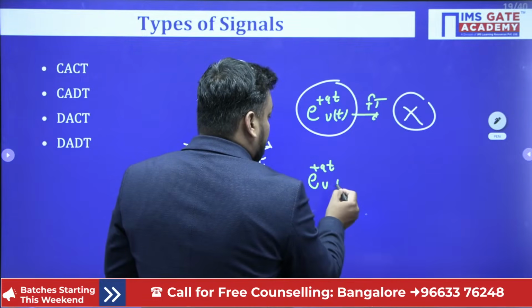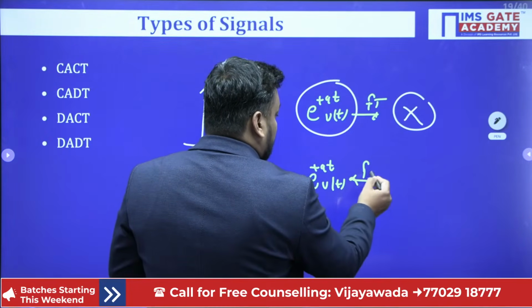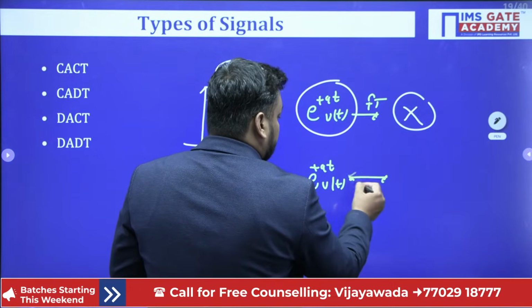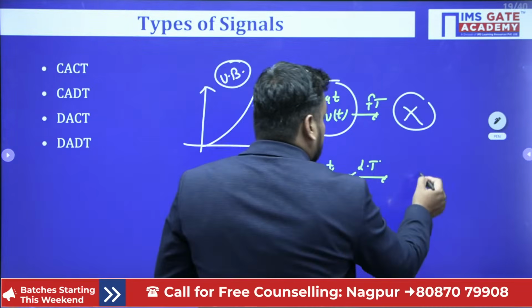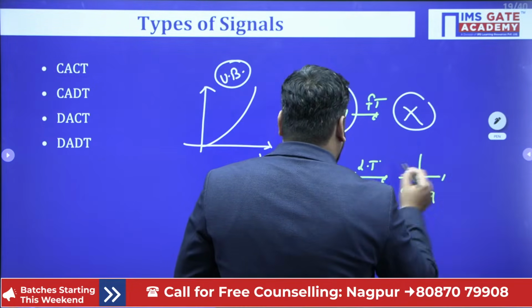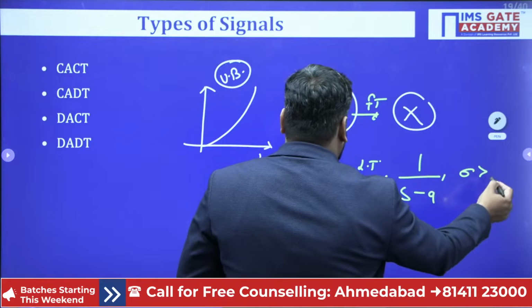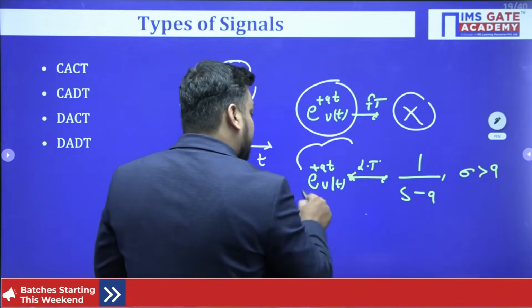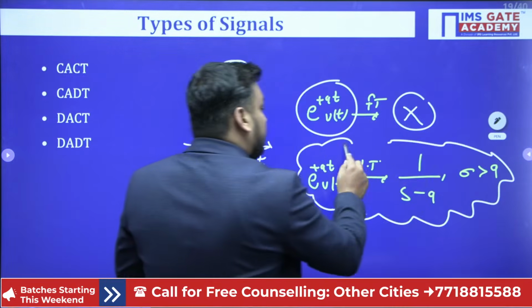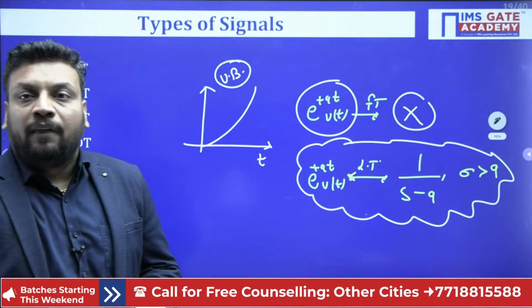For e to the power at, the Laplace transform is nothing but 1 upon s minus a. And what is the range of sigma here? Sigma is greater than a. So for this particular range of sigma, that is nothing but the region of convergence.